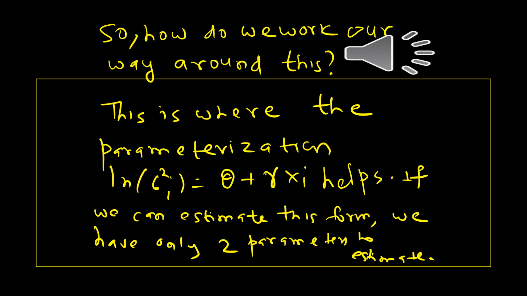So this is where the parameterization log sigma square i equals theta plus gamma x_i helps. In this parameterization, we have only two parameters to estimate, theta and gamma. Once they are estimated, you can form estimates of log sigma square i by plugging in the appropriate values of x in the regression equation. So the point is the number of parameters to be estimated drops from n to 2. Now, as the number of observations increases, the number of parameters relative to the number of observations will keep going down, and therefore, because you have additional information coming in, the estimators will become consistent.